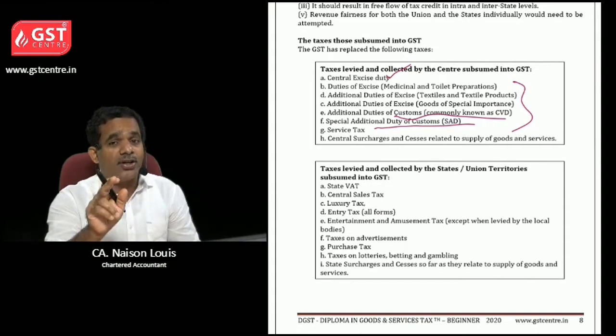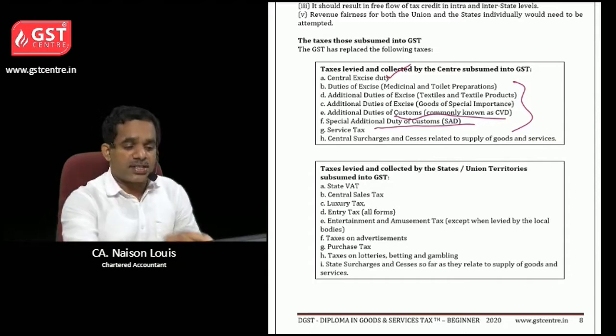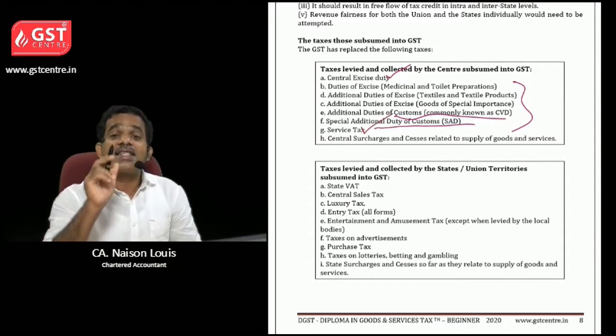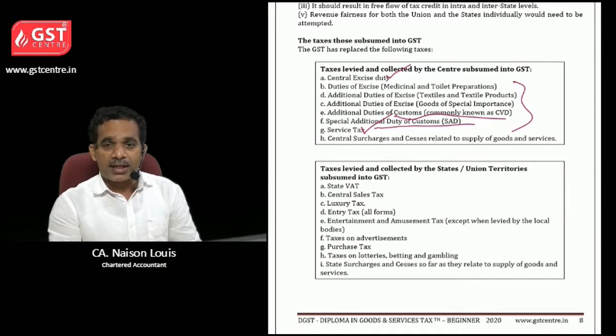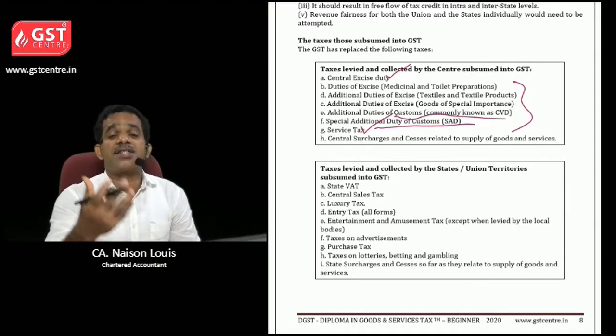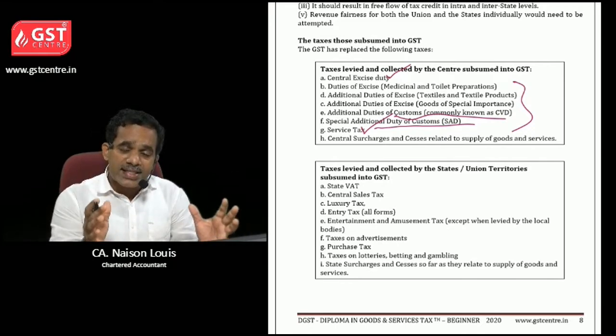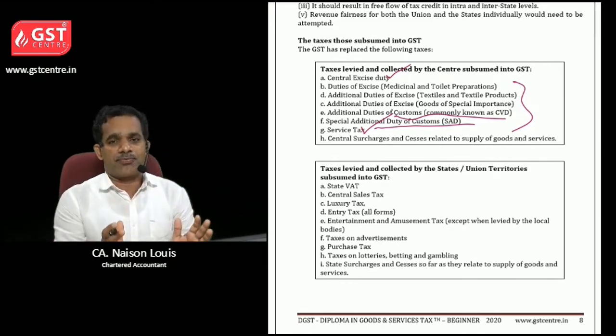It is charged on imports and exports. Then service tax, which was levied on services like transportation, audit fees, business consultancy, whatever it may be. So all these taxes were subsumed into GST.